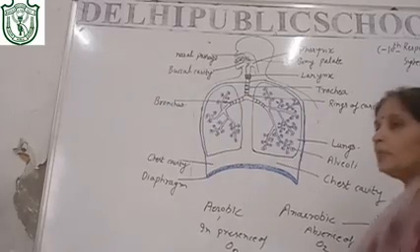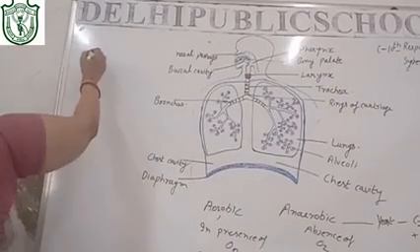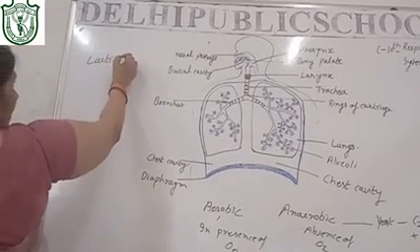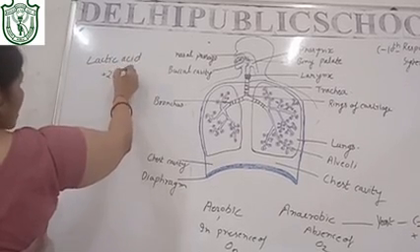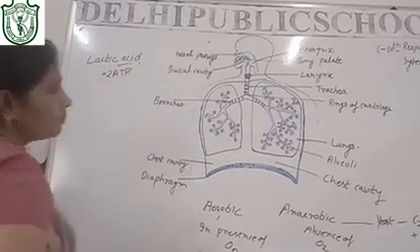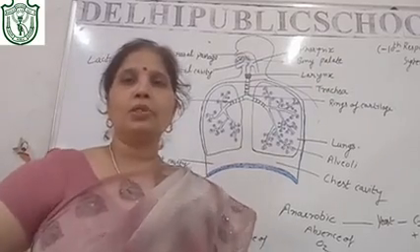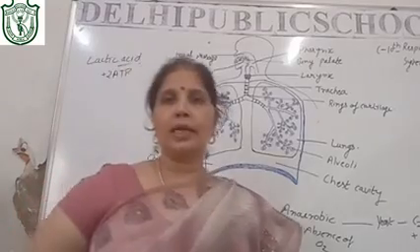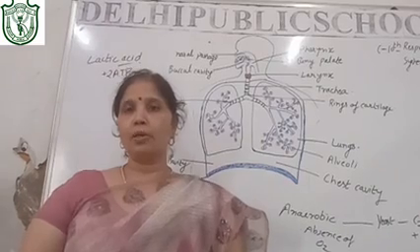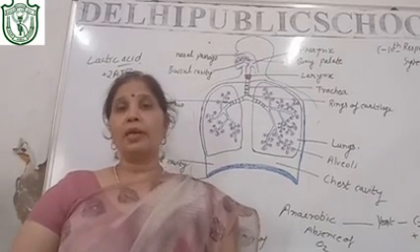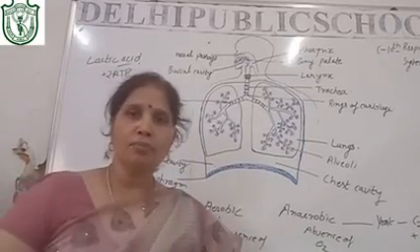Anaerobic respiration occurs in our muscles also. But in our muscles, lactic acid is produced, plus 2 ATP of energy. Because of this lactic acid we feel pain in our muscles. When we are doing vigorous exercise, our blood circulation and system are not able to provide oxygen, so to provide energy to the body, anaerobic respiration occurs in the muscles.